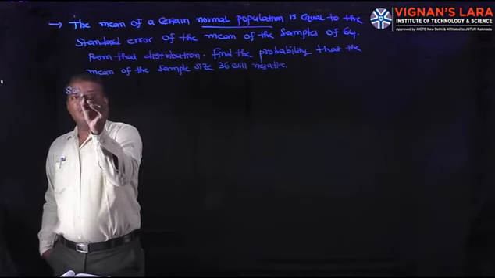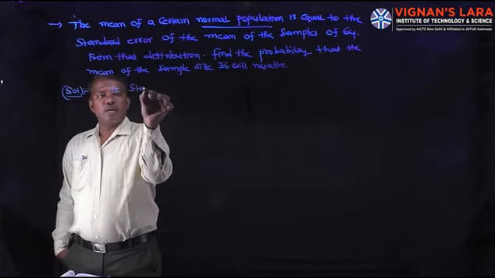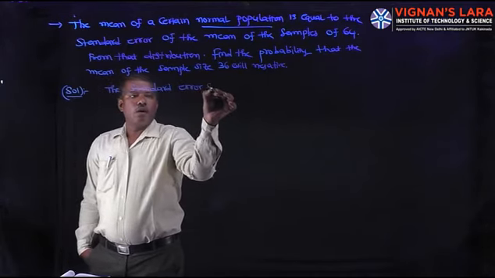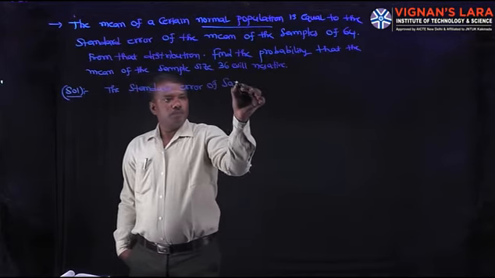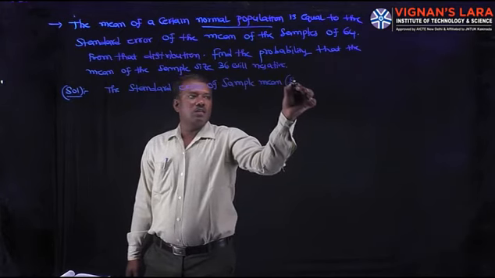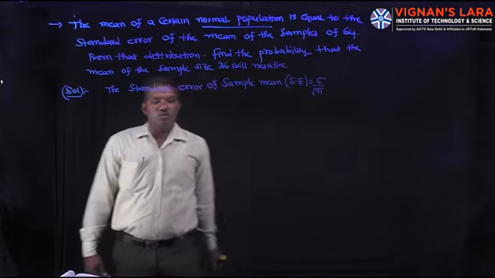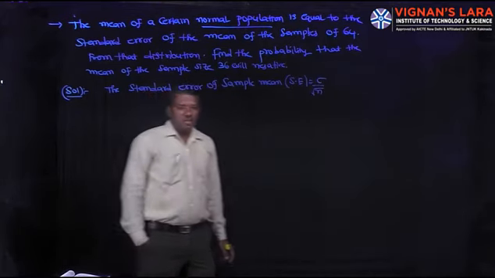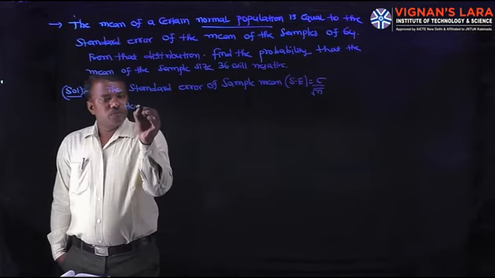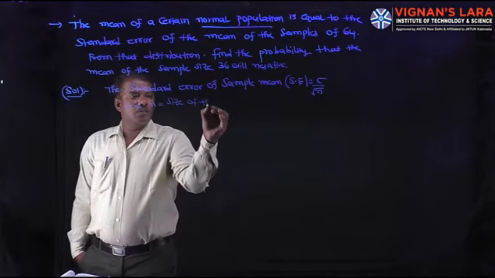Coming to the solution, the standard error of the sampling distribution of mean, the standard error of sample mean, is SE. Shortcut is SE is sigma by root n. This is a well-known formula obtained from the central limit theorem. The standard error of sample mean is sigma by root n. Here n is given, the size of the sample, is 64.